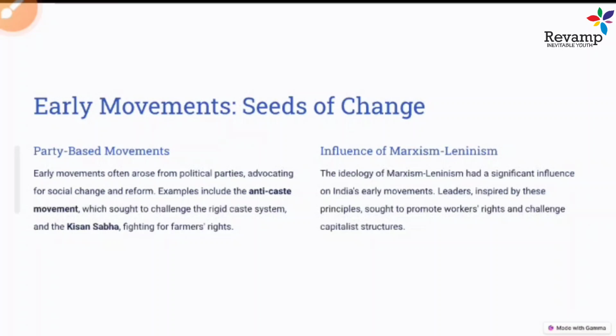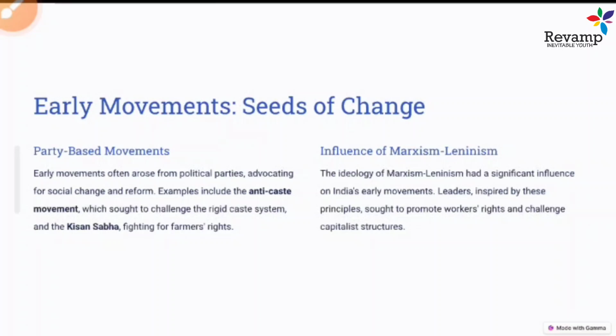Another thing is the influence of Marxism and Leninism. What is Marxism and Leninism? I hope you heard this before also. Marxism and Leninism were leftist ideologies. They believe in the welfare of the labor class and the peasant class against the capitalists or the upper hand people.